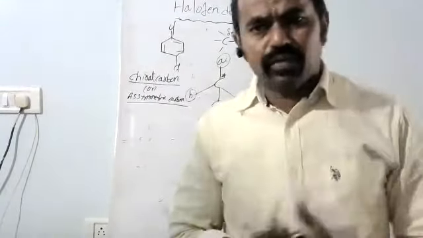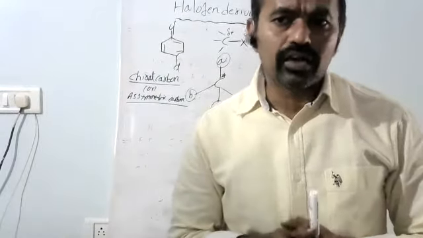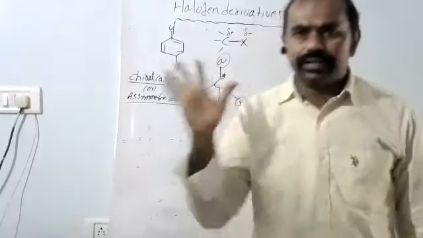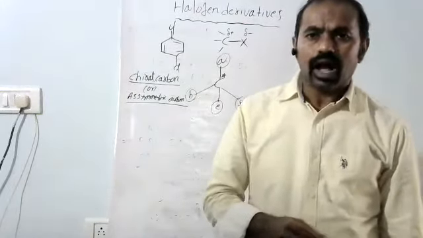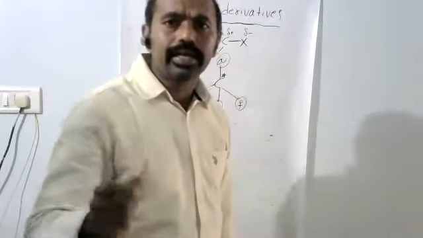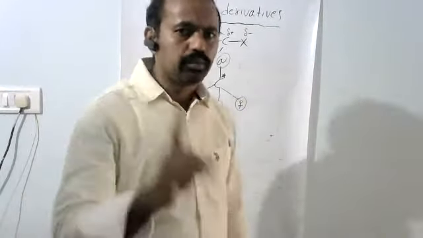Okay, for example, they have given one question. Which of the following compounds show optical activity? Optical activity and optical isomers, both are the same.